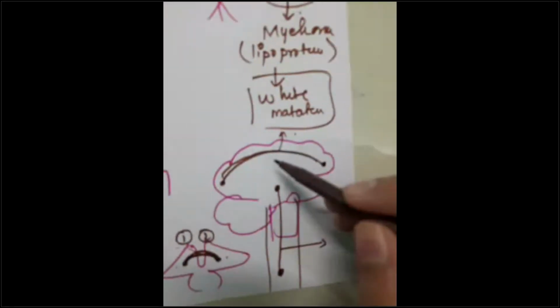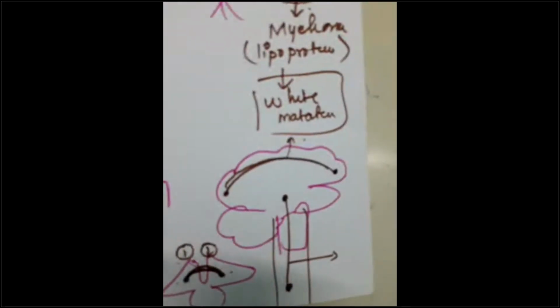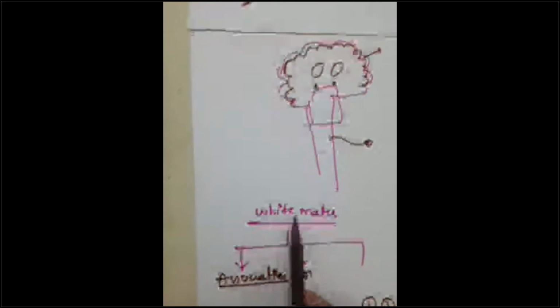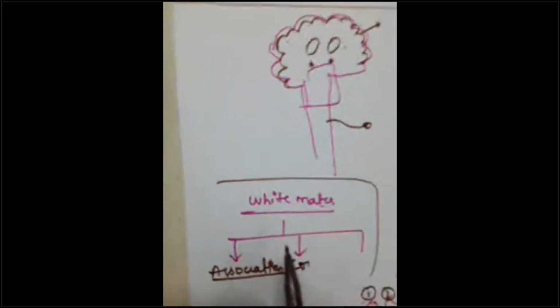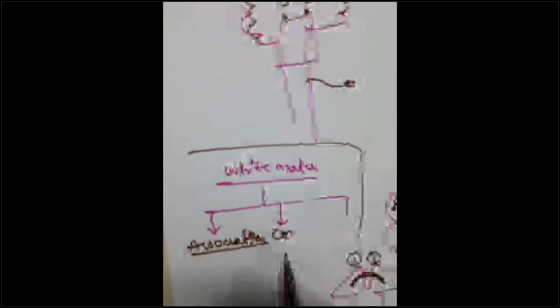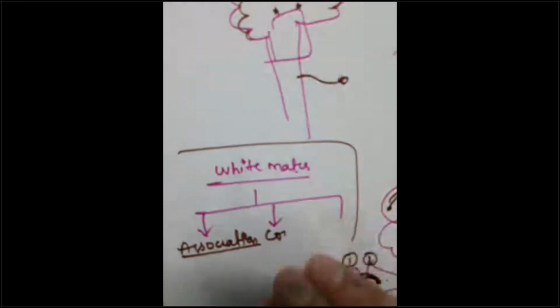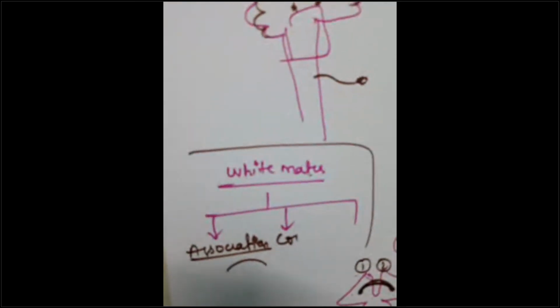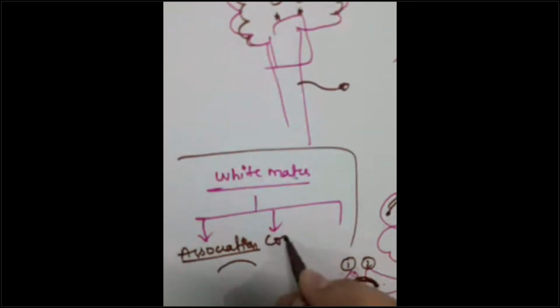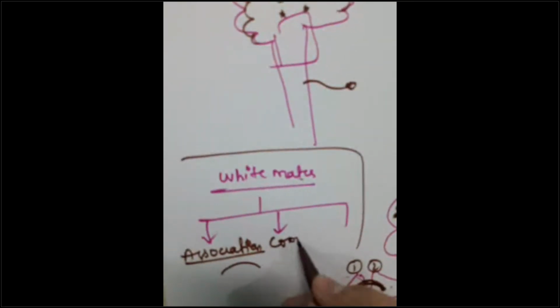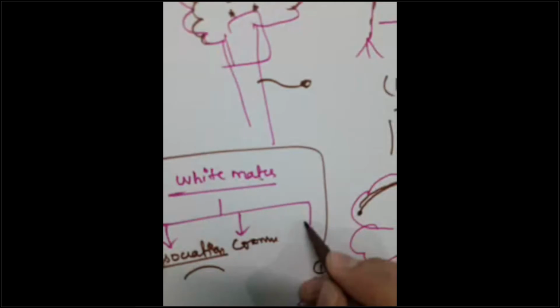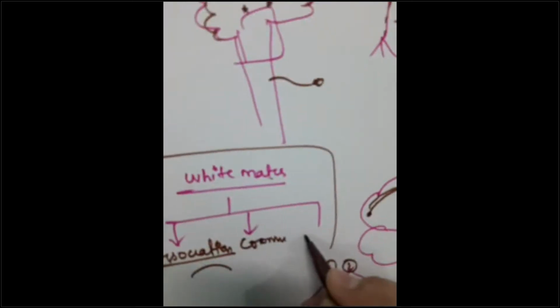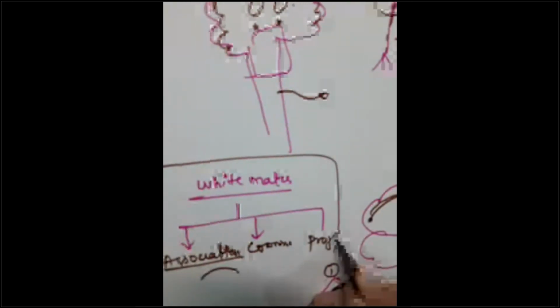Vaishnavi is answering projection fibers. Okay, the superior to inferior connection is known as projection fiber, guys. So white matter, write this down. White matter is divided into 3 types based on what part of the central nervous system it is connecting and in what direction. Anterior-posterior in the same cerebral hemisphere as association fibers, and between 2 cerebral hemispheres as commissural fibers, and the superior part of the central nervous system with the inferior part of the central nervous system as projection fibers.